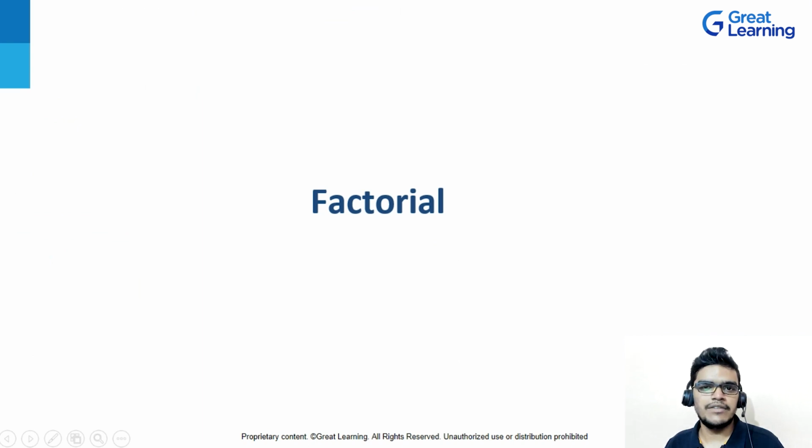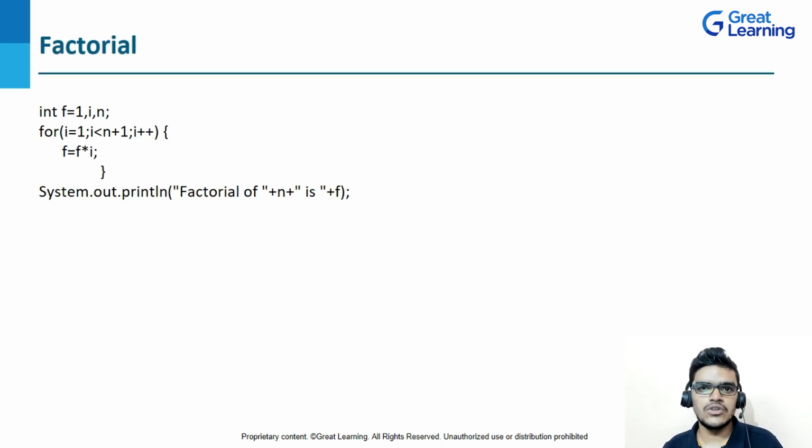So the next program that we are having is the factorial of an integer. So let's see the code, how to calculate the factorial of an integer. Here I have declared integer variables f is equal to 1, i and n. I will be using a for loop, and n will be the number given by the user input, or you can say n is equal to 5, meaning that you want to calculate the factorial of 5, right? So what's the logic?